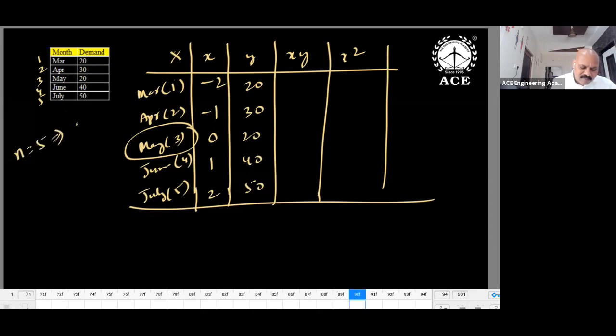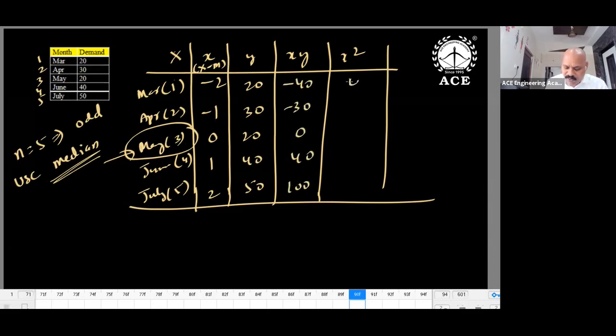Odd number, n is equal to 5. So use the median. What is the median? M is the median. Above minus below this. So what is the formula I'm using? X minus M, where M is nothing but the median. Then minus 40, minus 30, 0, 40, 100, and 4, 1, 0, 1, 4.